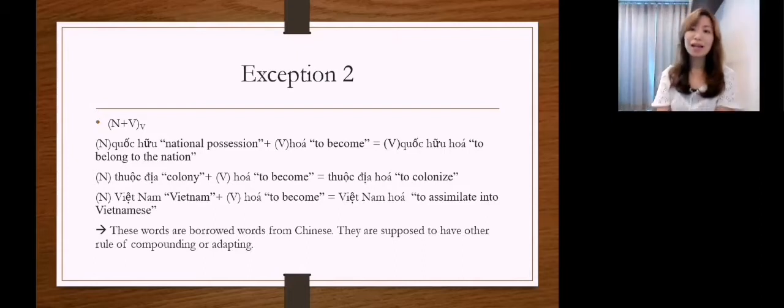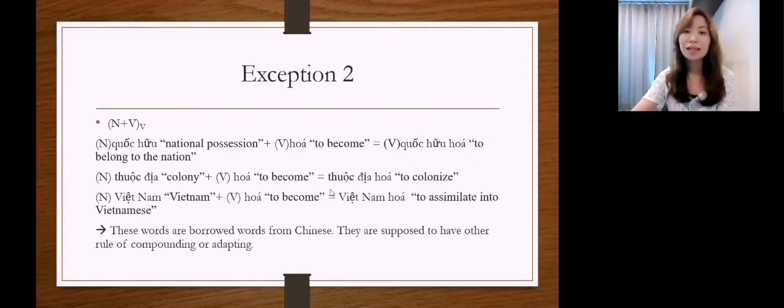And the second exception that I found, when I look at the borrowed words from Chinese, is a case of noun plus verb, but even with the leftmost word being a noun, the result is a compounding verb. For example, I have the word quốc hữu. It is a noun, national possession. And I have the word hóa, which means to become. It is a verb. And then I have the result when they combine together. It is a compounding verb. Quốc hữu hóa, make something belong to the nation.